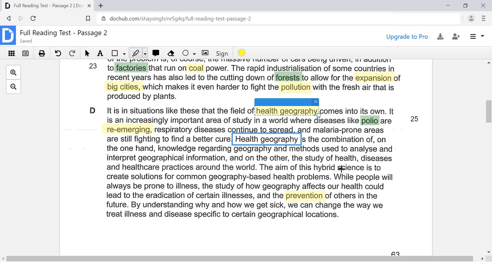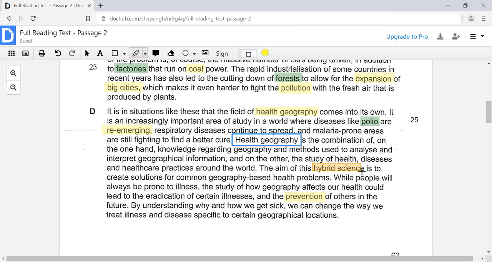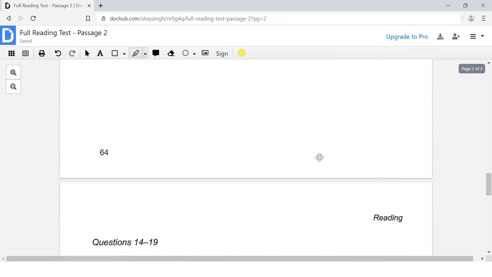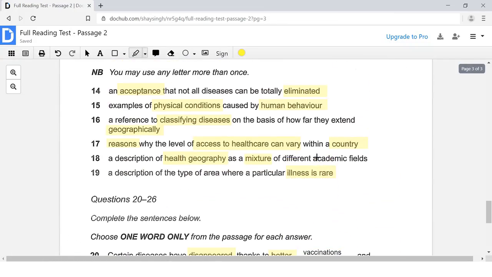The aim of this hybrid science, okay, hybrid science, that is synonym language, which means a mixture. A hybrid is a mixture of two or more things. So the aim of this hybrid science is to create solutions for common geography-based problems. Okay, so we now know that health geography is basically a mixture of different disciplines, different fields of study.